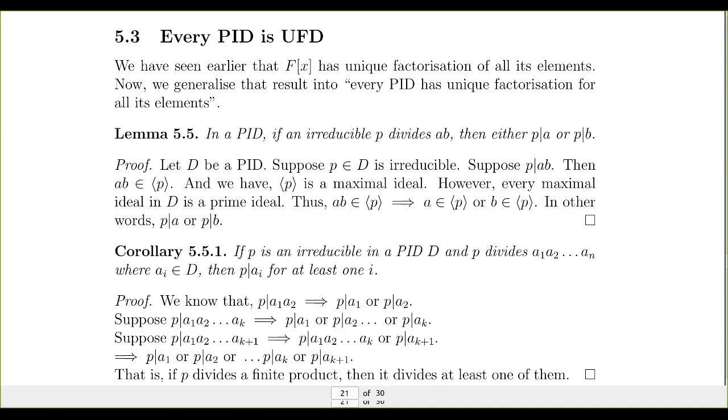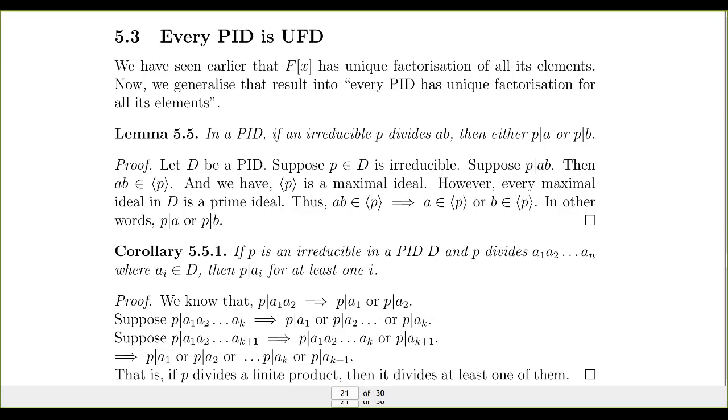Therefore, the ideal generated by P is a prime ideal, and in a prime ideal, if AB belongs to that ideal, then one of the factors should be in that ideal. That is, either A belongs to the prime ideal or B belongs to that ideal. A belongs to the ideal generated by P means A is a multiple of P, or P divides A. B belongs to the ideal generated by P means P divides B. Therefore, we have the proof: if AB belongs to the ideal generated by P, then P divides A or P divides B.